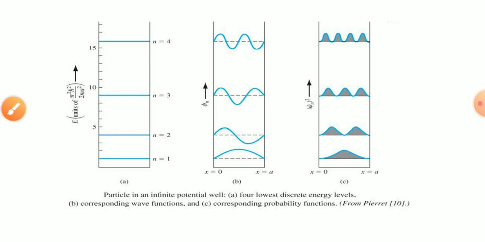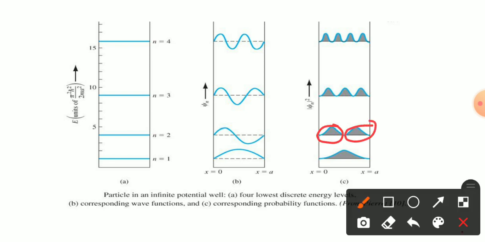Figure C defines the corresponding probability function. That means how likely the particle is to be present or not. For the state 1, in between there is a high chance that the particle can be found. If you consider state 2, the probability of finding the charged particle is in between these two sections.